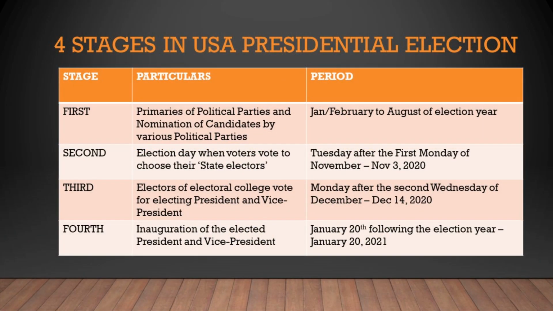So in the US presidential election, there are four phases. The first is what is called the primary and the convention, which nominates the candidate on behalf of the parties. The second is the actual election day, which happens in November. The third is the electoral college electing the president and the vice president, which happens in December. And finally, the inauguration.